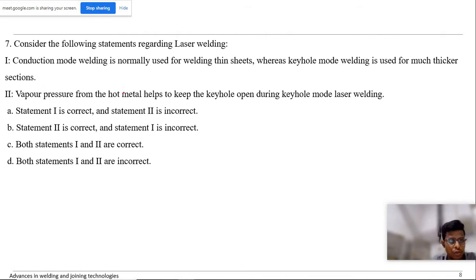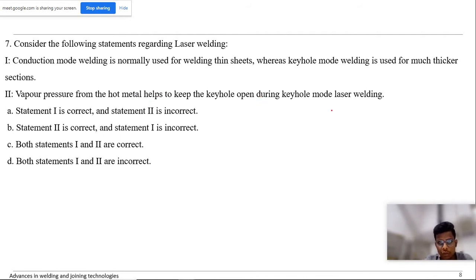That is true. Also, vapor pressure is generated, because during keyhole mode the temperature generated is more than the melting point, so vapors will be generated, and because of the vapors, vapor pressure is created. So vapor pressure from the hot metal helps to keep the keyhole open.